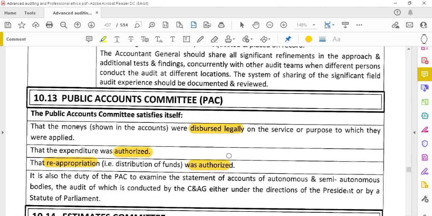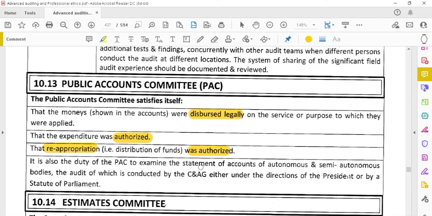Public accounts committee has to satisfy itself. There will be a public accounts committee. They have to satisfy themselves whether the funds, the money specified in the accounts, are disbursed in a legal manner, whether it has been spent legally. They have to check whether the expenses have been properly authorized or not. Next, reappropriation or distribution of the funds: if they distribute the funds, that must be authorized.